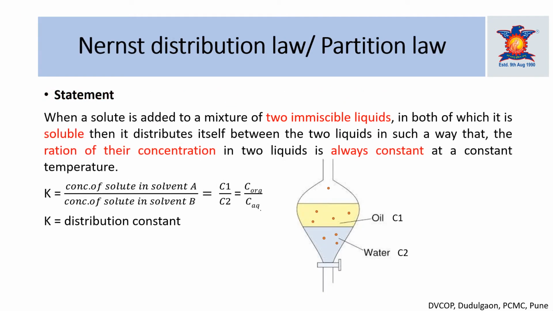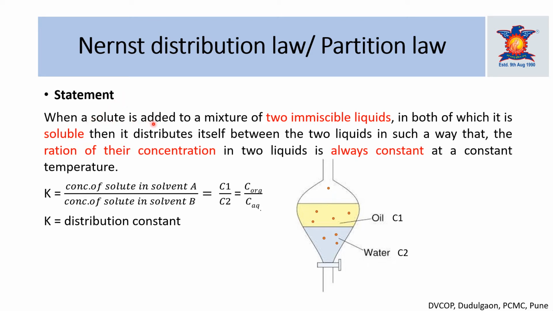Start with the simple distribution law. It is also known as the Nernst distribution law because the scientist Nernst first discovered this law. Hence, this is also known as the Nernst distribution law. Also, it is known as the partition law. Then we will see what is the exact meaning of this distribution law or what is the statement.